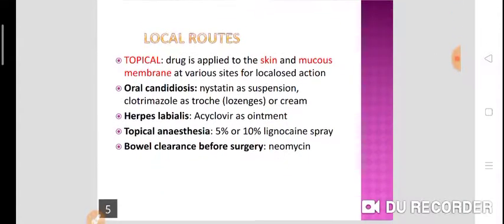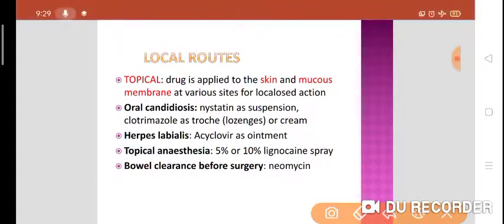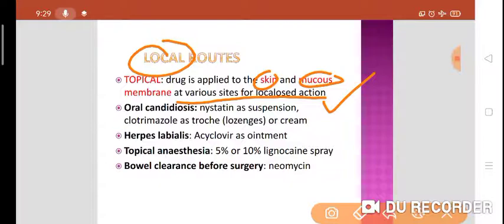In local or topical routes, first of all, the drug is applied to the skin and mucous membrane at various sites for the localized action, meaning mostly these are the drugs which act locally or topically. For example, in case of oral candidiasis, nystatin is a drug of choice because the causative agent of candidiasis is Candida albicans. So we have to give an antifungal drug.